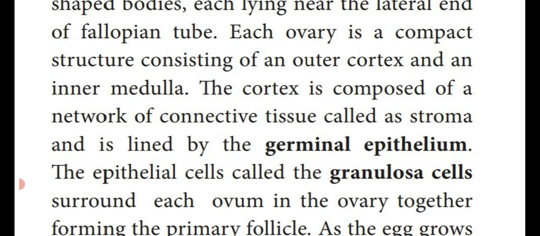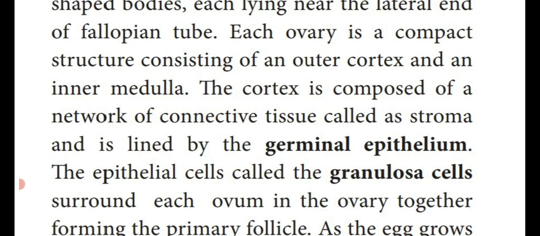Dear students, the pair of ovaries is located in the lower abdominal cavity, and they lie at the lateral end of the fallopian tube. The shape is two almond shaped bodies. It consists of two regions, outer cortex and inner medulla. The cortex is made up of a network of connective tissue called stroma. This stroma is covered or lined by a germinal epithelium.